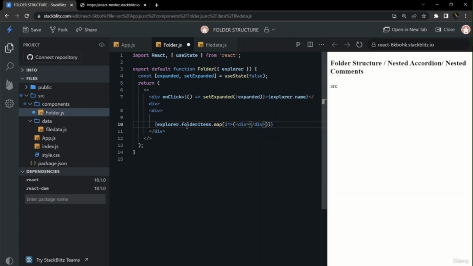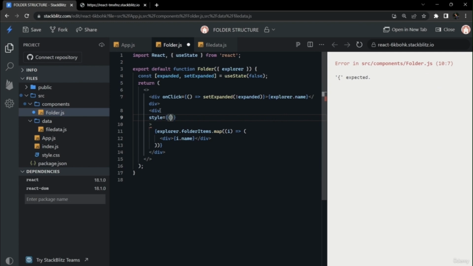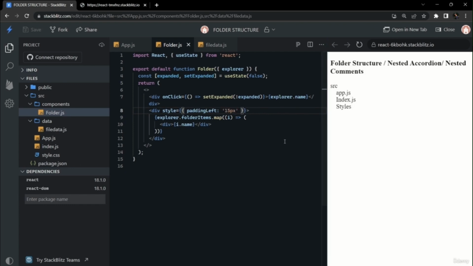In this div, we will use curly braces, and we will write i.name, so that will print all the files that are at the top level inside of that first src folder. Now we have to give a proper padding to the subsequent folder or the child content to give a proper appearance of a hierarchy. So we will use a style tag here, and we'll give padding of 15 pixels, so that the folder structure will appear a lot better and symbolize the folder hierarchy.